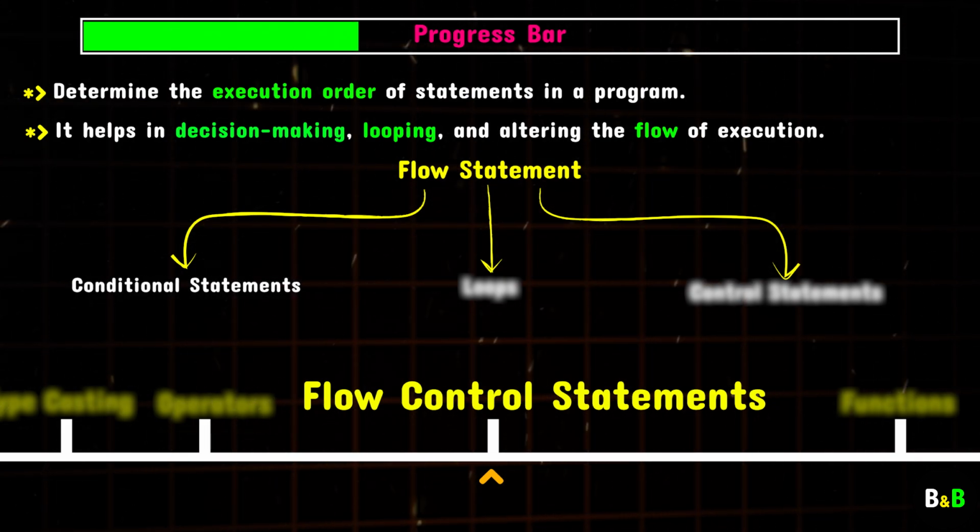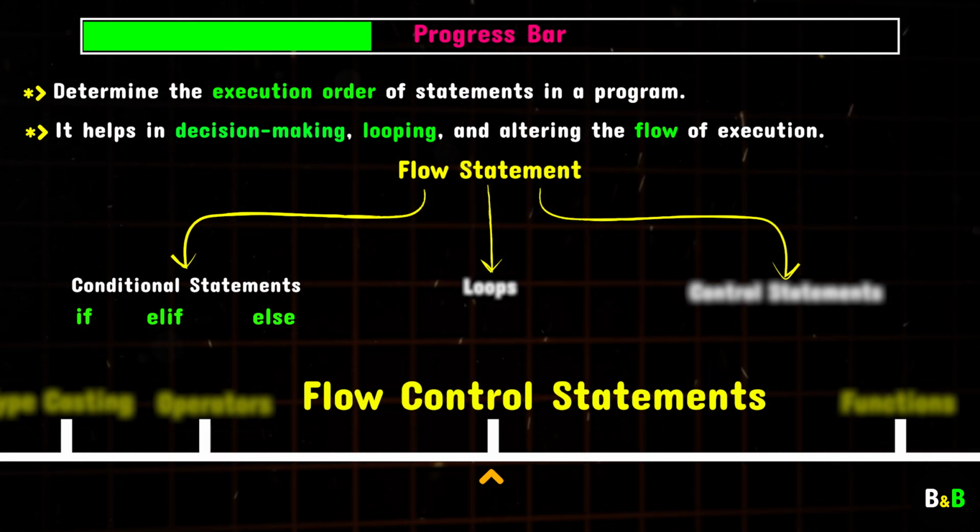We'll start with conditional statements. These include if, elif, and else, which are used to run specific blocks of code based on conditions. For example, you can check if a user's input matches a certain value, and then take an action based on that. Conditional statements are one of the most fundamental tools for building logic into your programs.